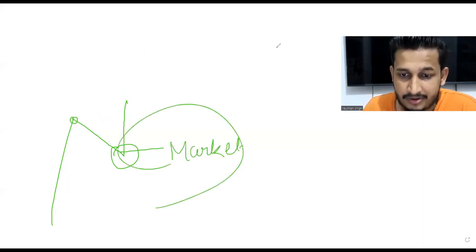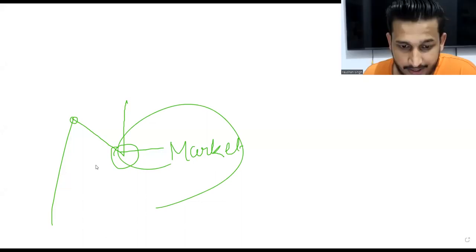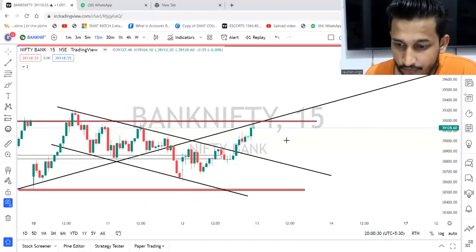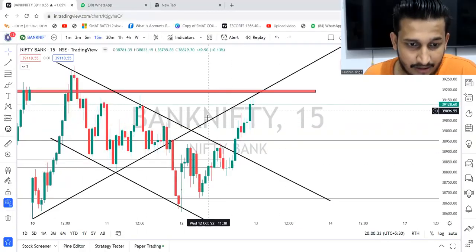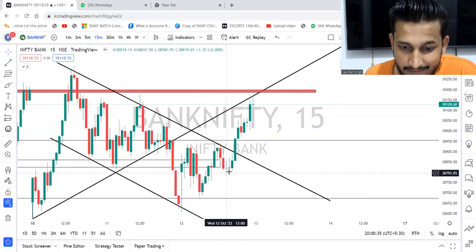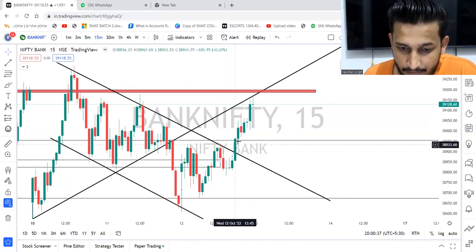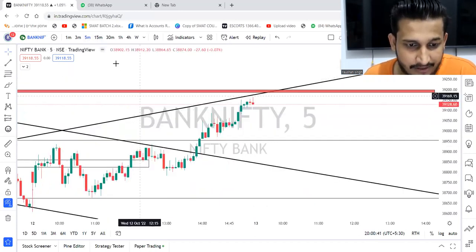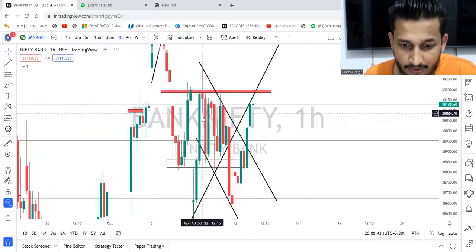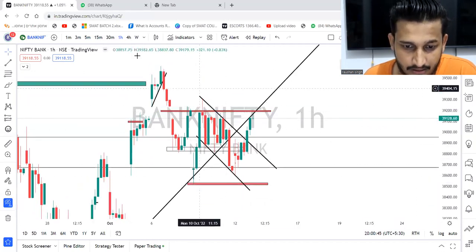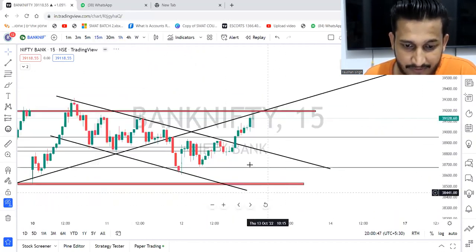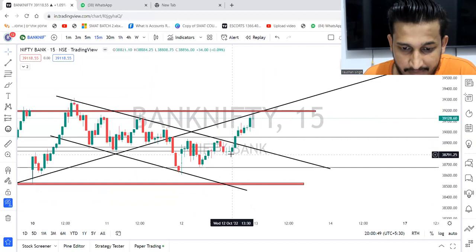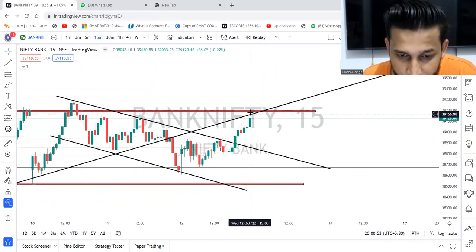So let me show you some examples in the charts and then move ahead. Over here you can see the market went up, came down. Here we have a bullish reversal. If I change the time frame, we'll get some kind of candlesticks. Here the market was in range. Let's say I'm going for the 15 minutes time frame. Here we can see the market went up, came down, and if it started moving up at this point, we can confirm that the market is going to go up.